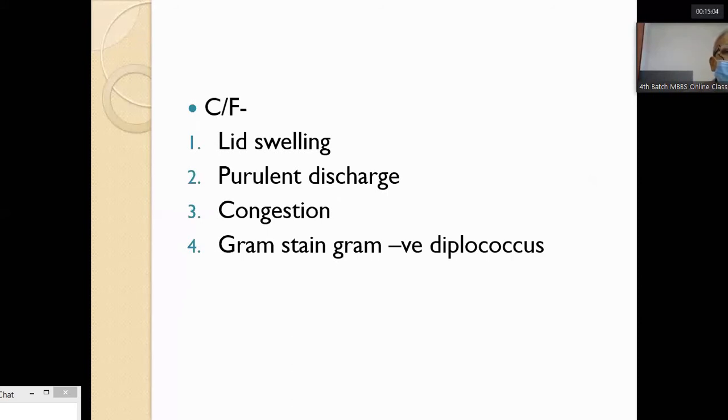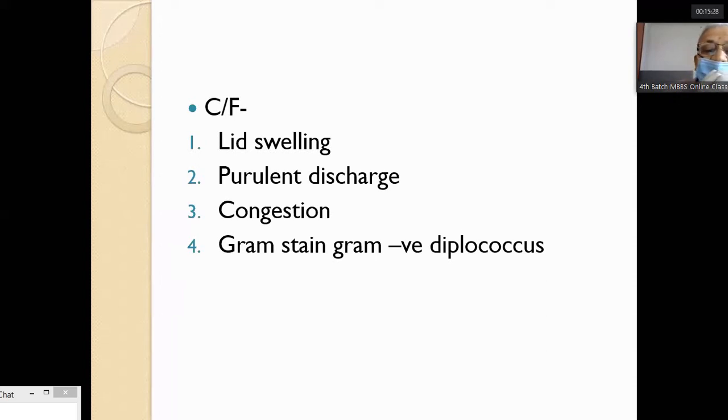The clinical features: there is lid swelling, the child has purulent discharge, and the eyes are congested. If you stain the discharge, this is the feature of Neisseria gonorrhoeae, which causes the typical type of ophthalmia neonatorum.